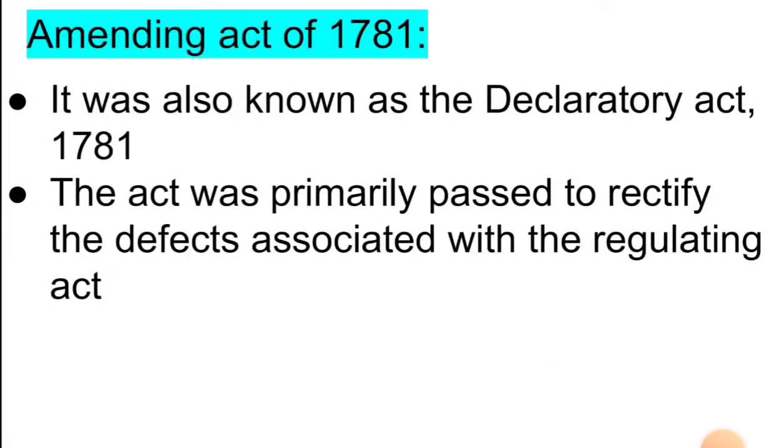Now after that came the Amending Act of 1781. This was the second act, also known as the Declaratory Act of 1781. There is not much information about this act, and not many features. It was primarily passed to rectify the defects associated with the Regulating Act of 1773.